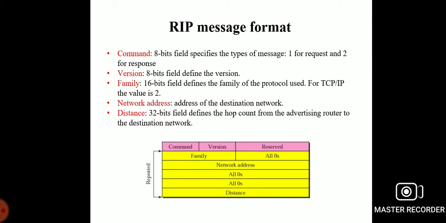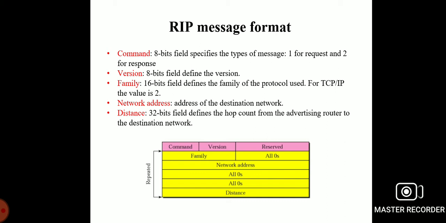It is an 8-bit field specifying the type of message, that is, 1 for request and 2 for response. Also the version, an 8-bit field defining the version, and the family, a 16-bit field that defines the family of protocol used. For TCP/IP the value is 2. Then the network address, the address of the destination network, and the distance, a 32-bit field that defines the hop count from the advertising router to the destination network.